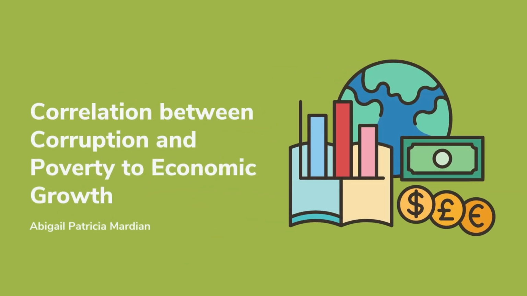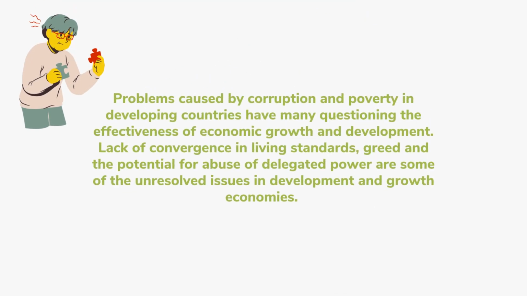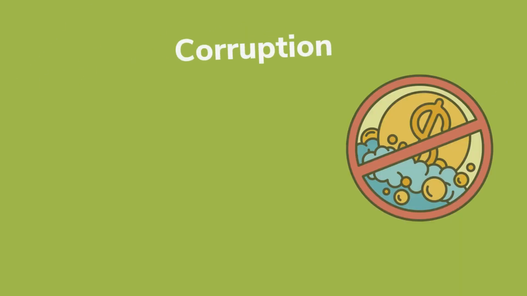The correlation between corruption and poverty to economic growth. Problems caused by corruption and poverty in developing countries have many questioning the effectiveness of economic growth and development. Lack of convergence in living standards, greed, and the potential for abuse of delegated powers are some of the unresolved issues in development and growth economics.